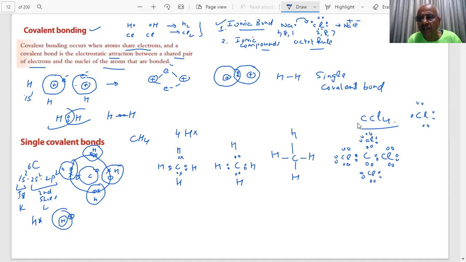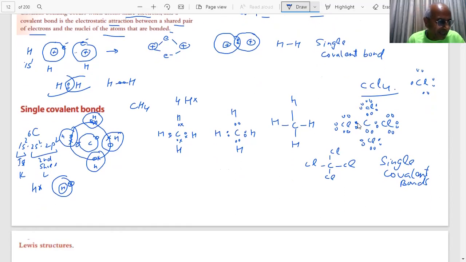This is a Lewis electron dot structure. I may represent it like this. These are 4 covalent bonds. These are examples of covalent bonds, students. These are covalent bonds, yes or no? And yes, sir, these are single covalent bonds. Single covalent bonds, student. Yes or no? Tell me. Supposing, student, this was my methane molecule, and this is CCl4. If I want to show the covalent bonding in water,